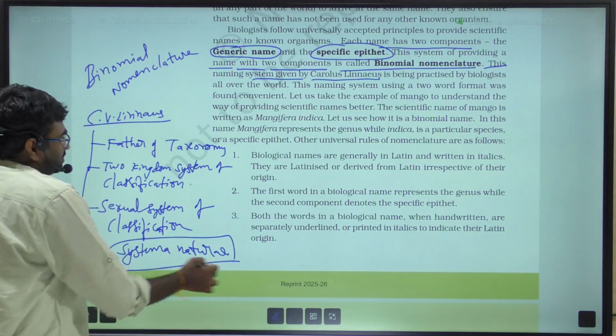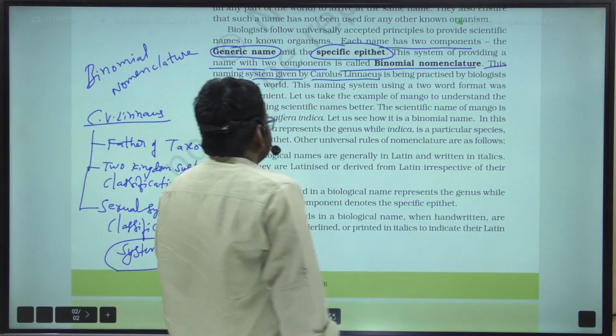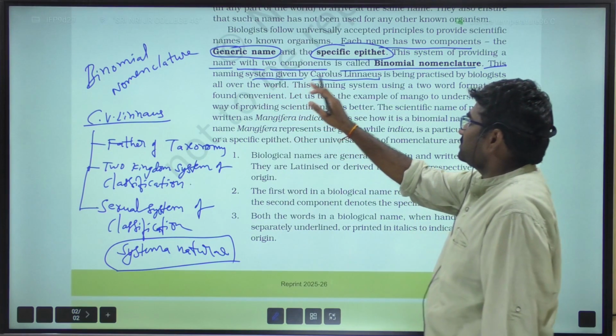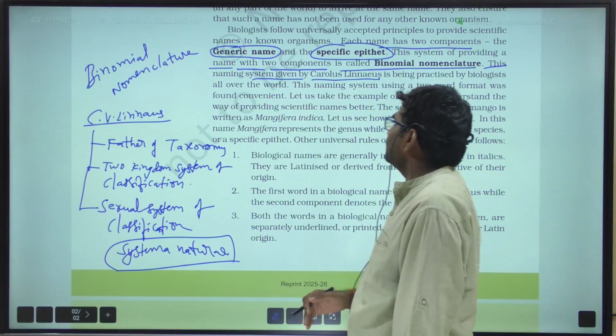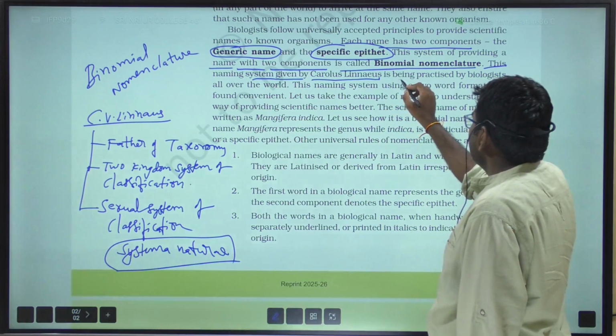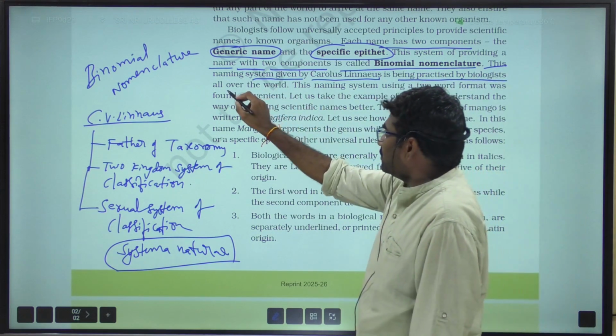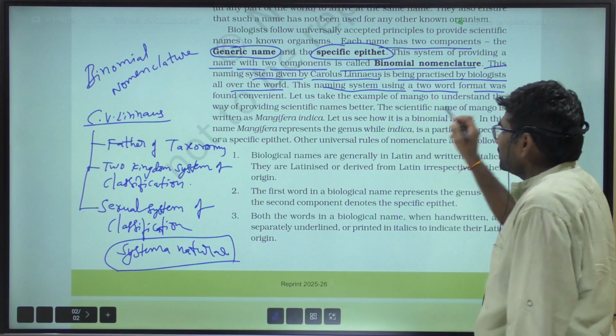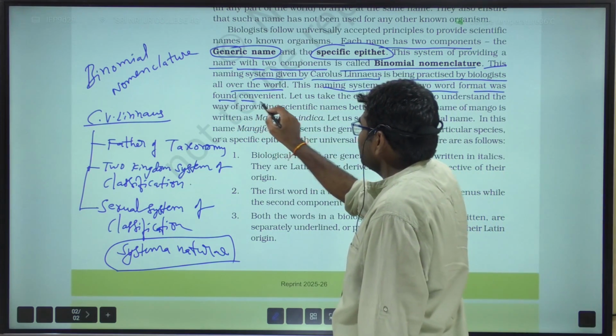The binomial nomenclature naming system was given by C.V. Linnaeus, that is Carolus von Linnaeus, and it is being practiced by biologists all over the world. This naming system using a two-word format was found convenient.